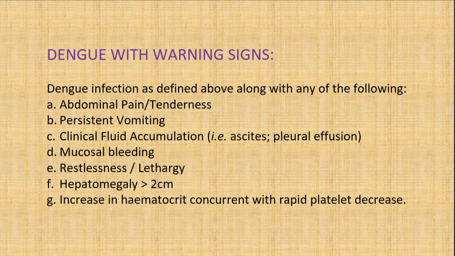When the dengue has the following symptoms and signs, it is dengue with warning signs: abdominal pain or tenderness, persistent vomiting, clinical fluid accumulation, that is fluid accumulated in the peritoneum as ascites or pleural effusion, mucosal bleeding, restlessness, hepatomegaly of more than 2 centimeters, and increase in the hematocrit concurrent with rapid platelet decrease. Important point: increase in the hematocrit along with the rapid platelet decrease is one of the very important warning signs, along with the remaining few signs.